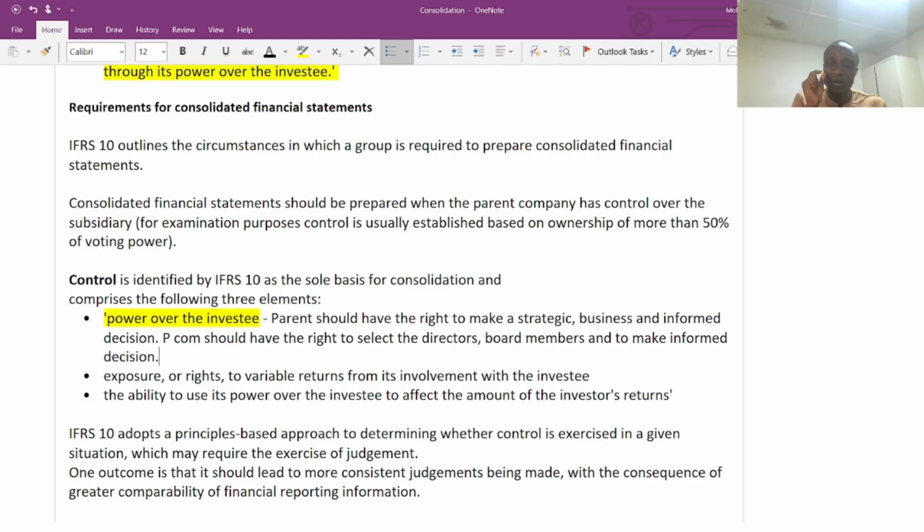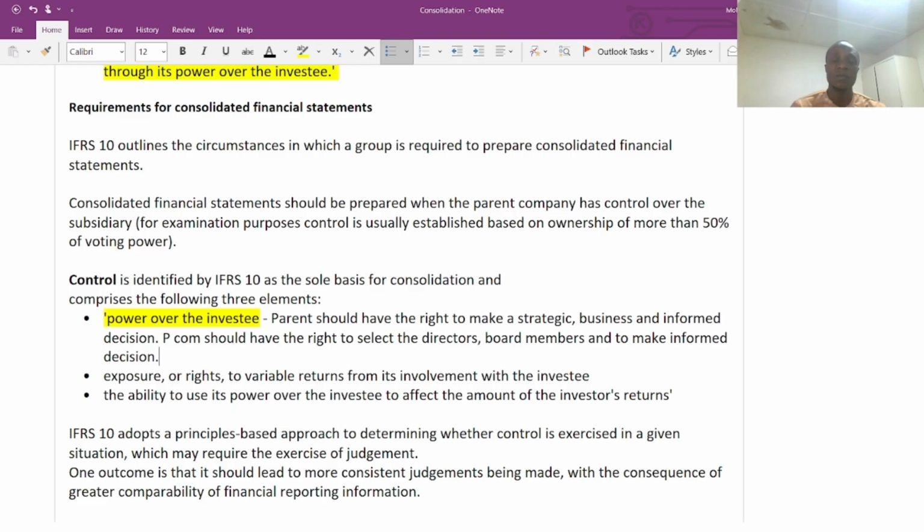But if the parent company has more than 50% voting rights, I'm not talking about the percentage of ownership on the ordinary share, I'm talking about 50% voting right, it means there is a clear indication of the existence of control, backed up with these three conditions.